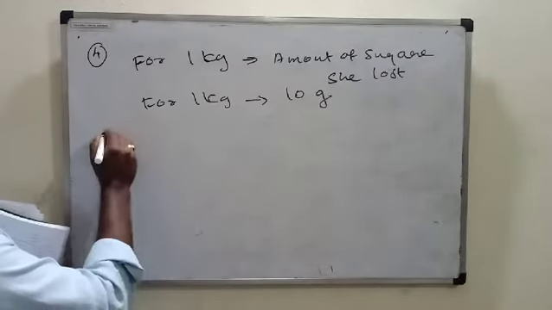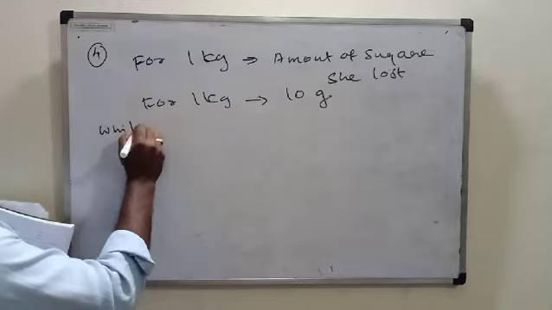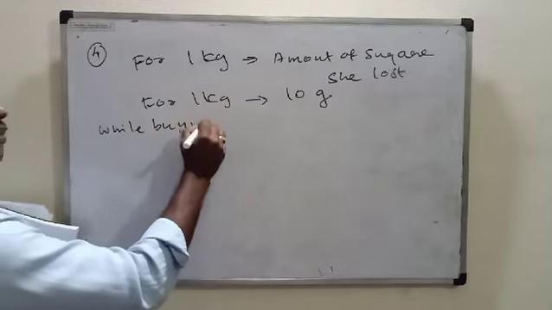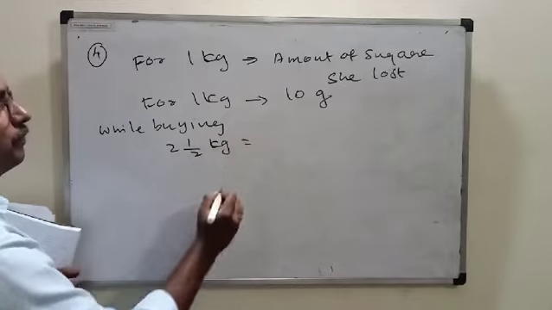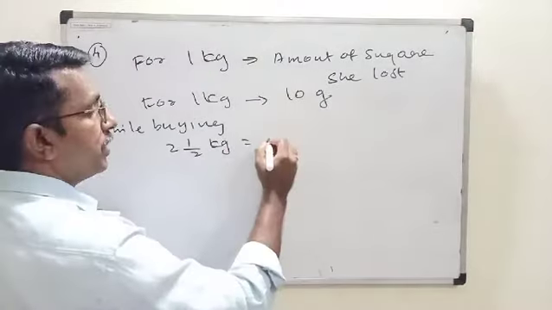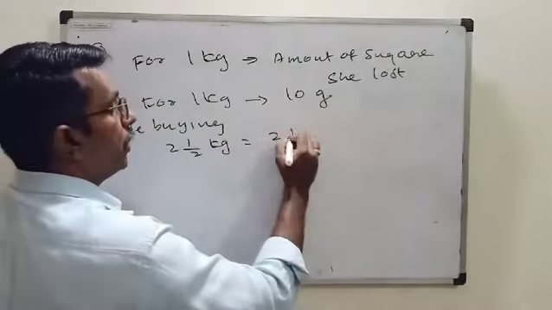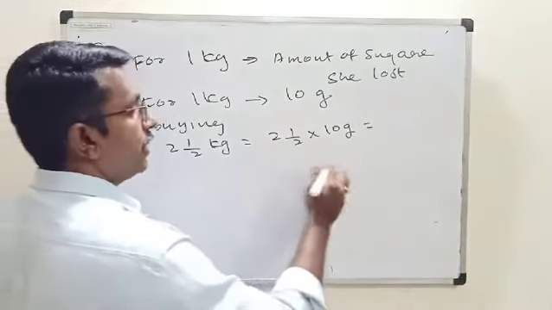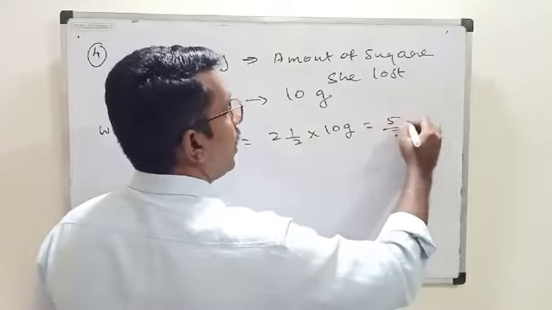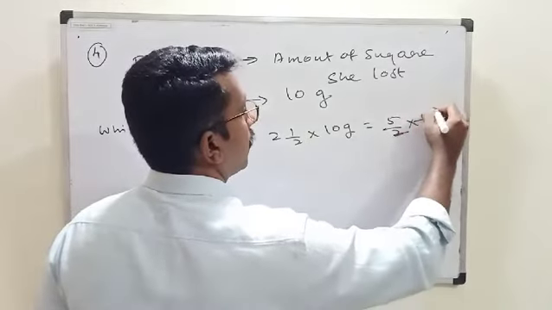So while buying 1/2 kilogram, the amount of sugar she lost is 1/2 into 10 gram, which is equal to 5/2 into 10.